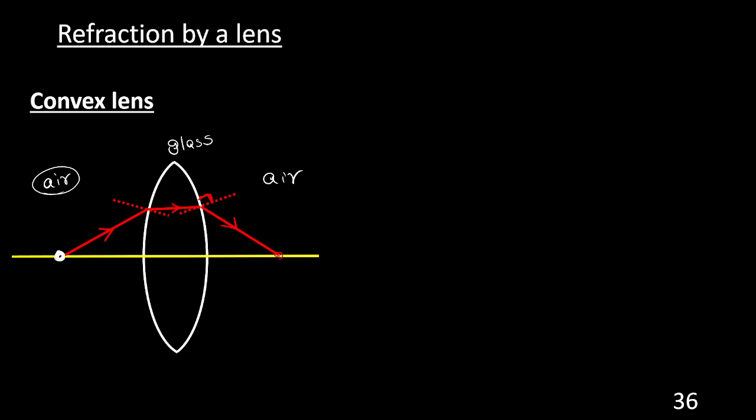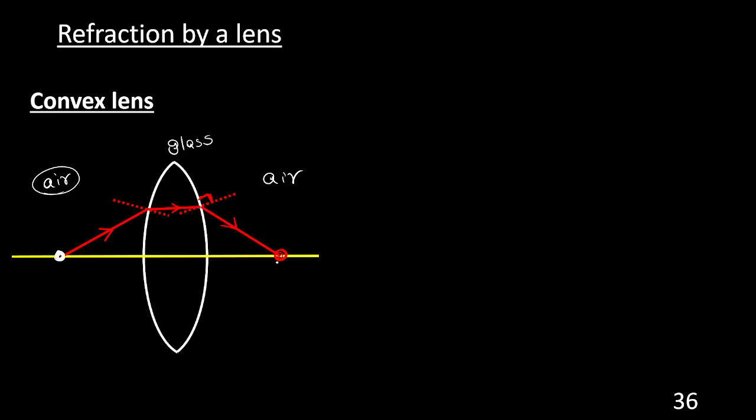So the light finally meets the principal axis. After two consecutive refractions, the light bends towards the principal axis. We say it has a converging property. Converging means bending towards the axis, so that it finally meets the principal axis. Any light incident upon the convex lens converges.